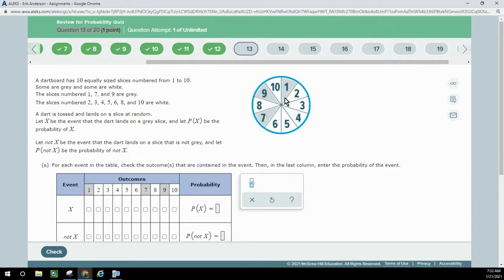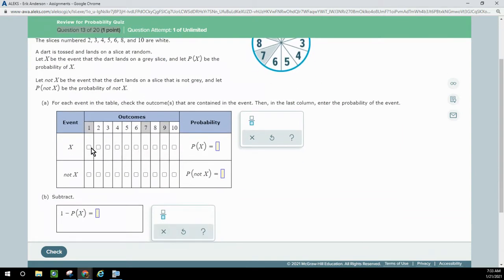A dartboard has 10 equal slices numbered 1 through 10, and it looks like X is a gray slice. So these 3 are gray out of a total 10. So 3 out of 10 are gray. So the ones that are not gray are the 7 white ones. So the probability of not gray would be 7 out of 10.